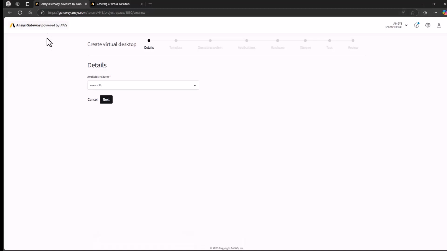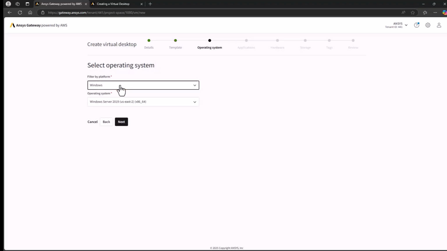Stepping through the wizard, first choose the availability zone where the VM will reside. If a template has been created, I can select it to skip to the end of the process using the settings in the template. In this case, I will step through the whole process and choose my settings manually. Next is the OS. I will create a Windows desktop, but the process is the same for Linux.